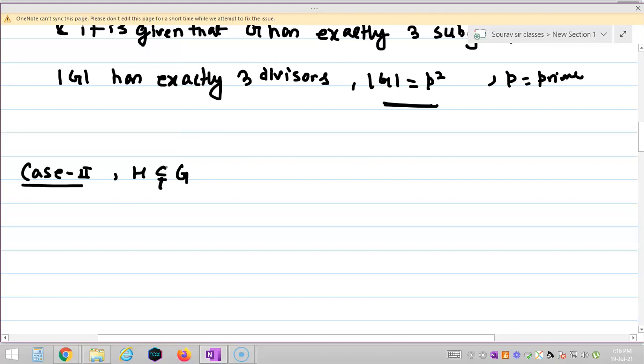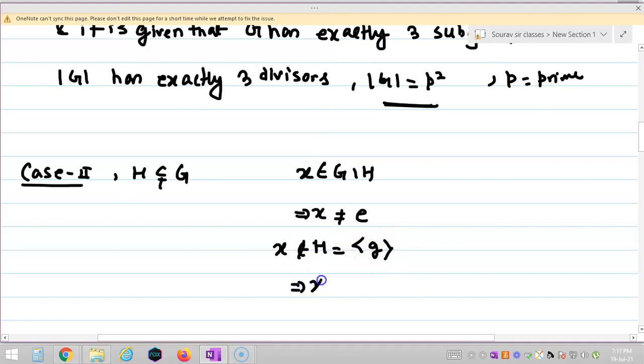Then there exists an element x belonging to G minus H. Since H contains the identity element of G, this x cannot be the identity element. And x does not belong to H, the cyclic group generated by g.